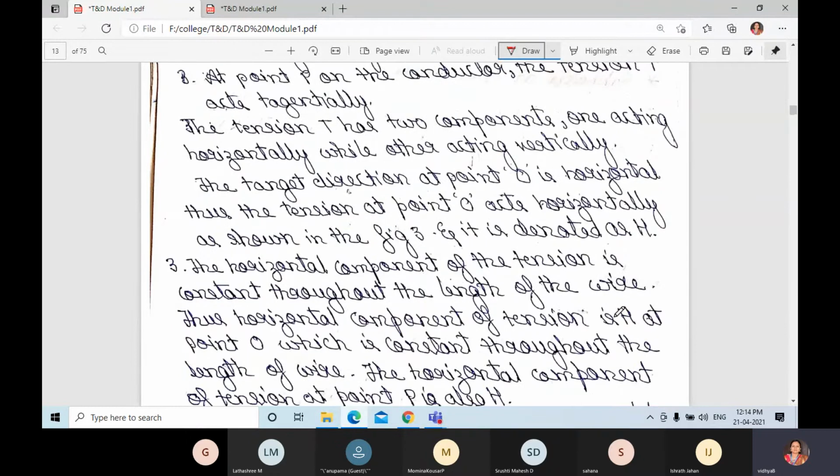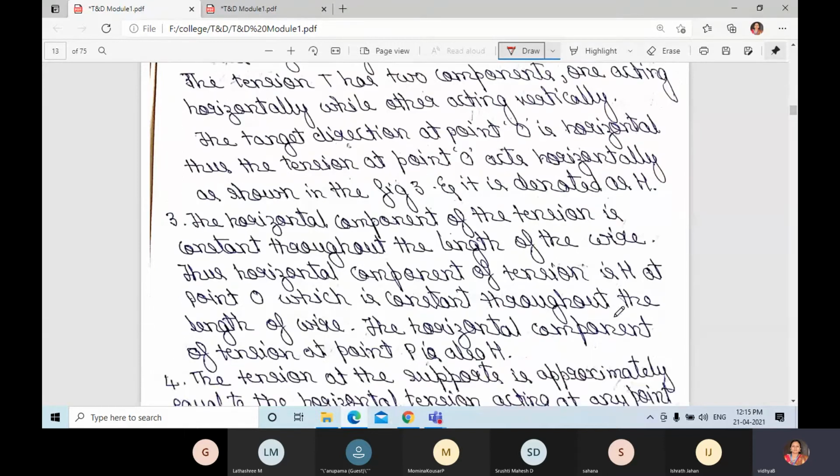Next, the horizontal component of the tension is constant throughout the length of the wire. You can take any point; the horizontal component of the tension is constant throughout the length of the wire. If the horizontal component of the tension is H at point O, it is constant throughout the length of the wire. That is what they are saying.